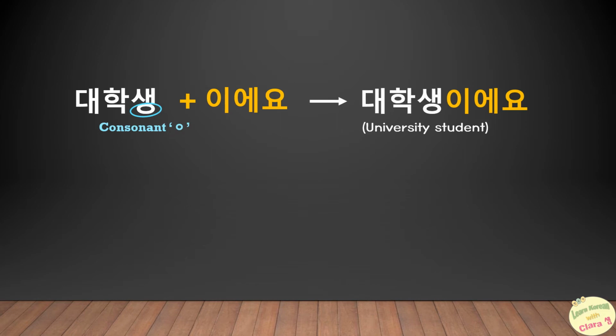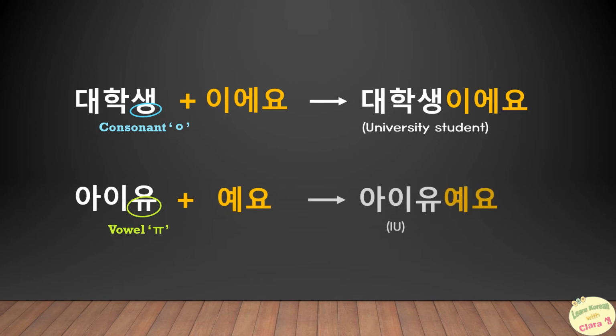Here let's see two examples. The first is 대학생. It ends with a consonant 이응, so it's 이에요 that comes behind. 대학생이에요. For the second example, 아이유. It ends with a vowel U, so 예요 comes behind. 아이유예요.